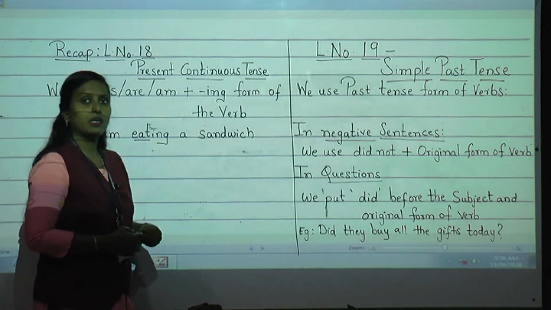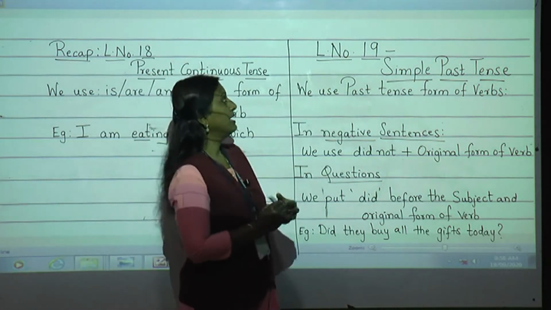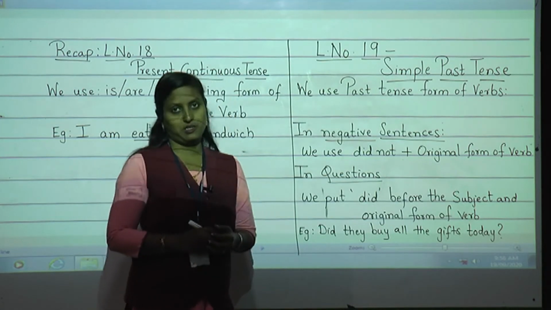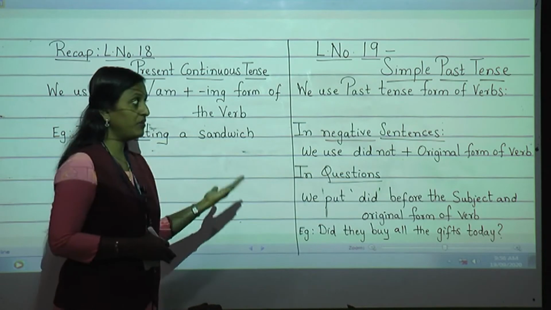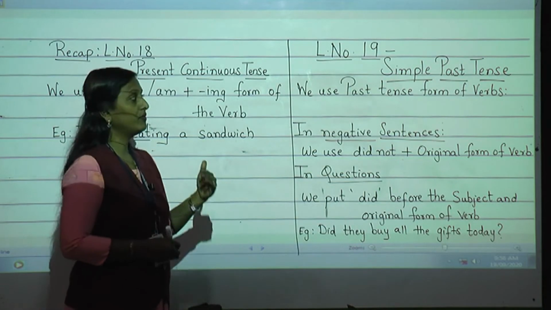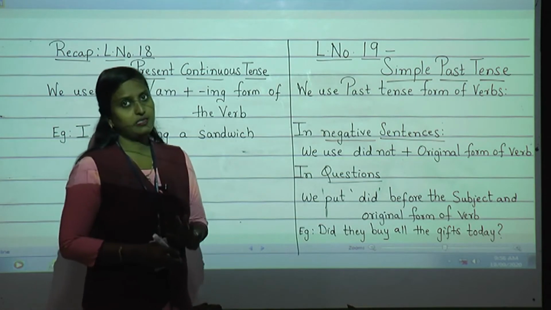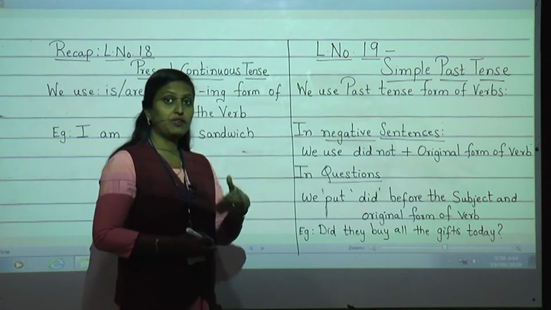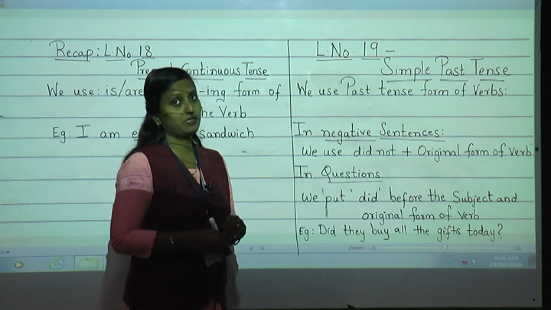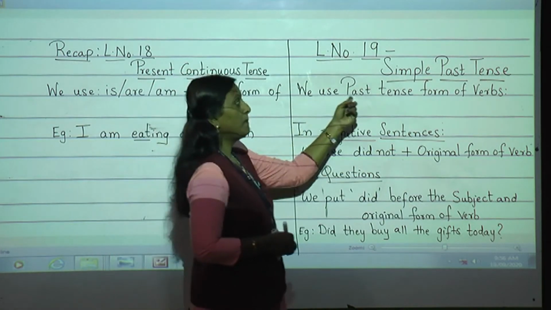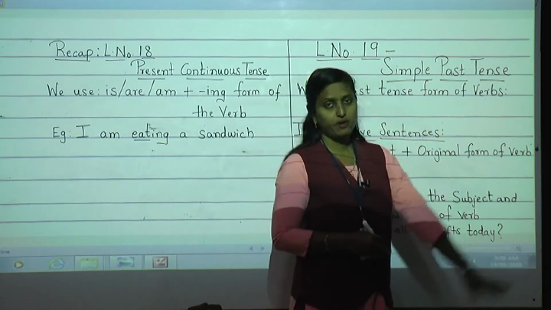Today we are going to start with our new lesson, that is lesson number 19, simple past tense. Now what is simple past tense? Whatever things we have finished already, whatever things have passed, that is simple past tense. The actions which we have finished, that is past tense. Now in this, how will we use the past tense form? We use the past tense form of verbs.